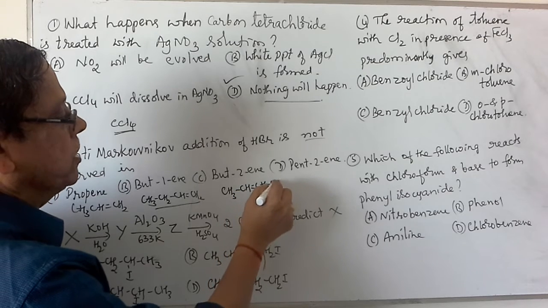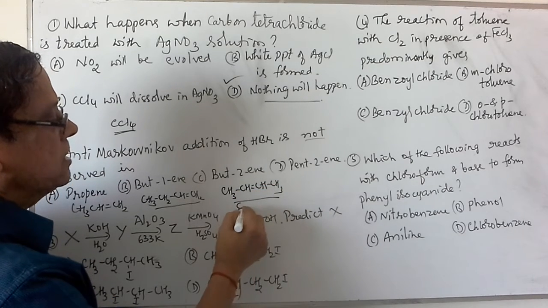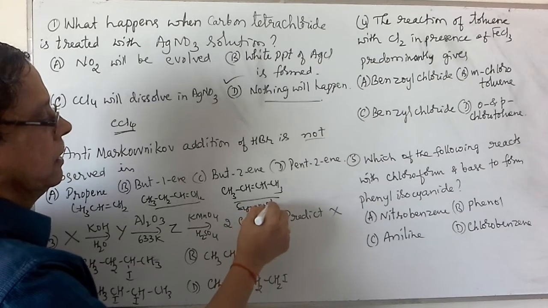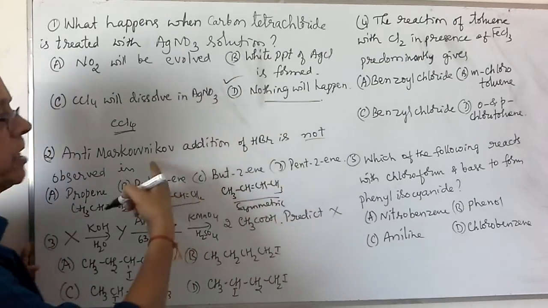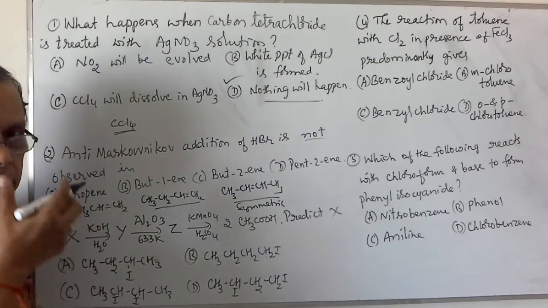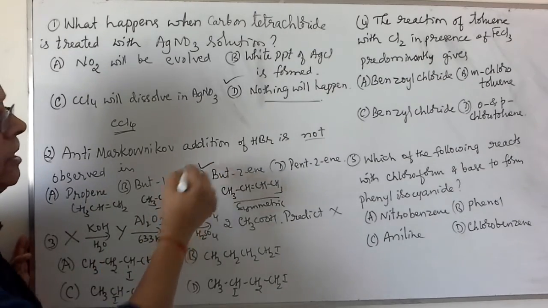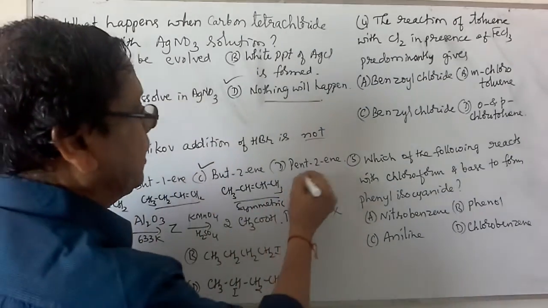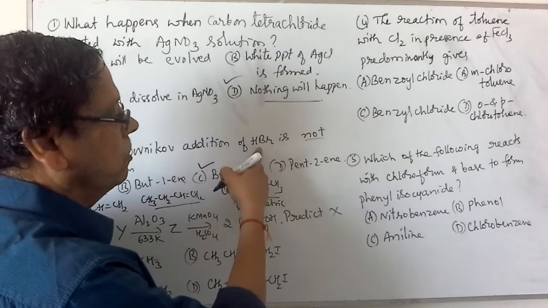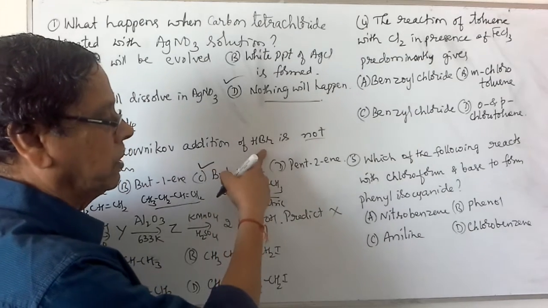CH3, CH double bond CH, CH3. Since it is a symmetric alkene, it will not undergo addition against Markovnikov's rule. Therefore, the correct option is butene. But-2-ene will not undergo anti-Markovnikov's addition.